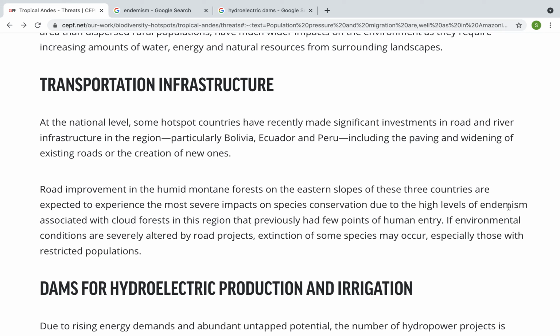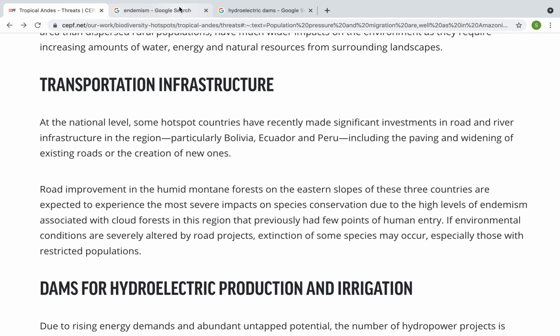The term endemism may be new, and I'm going to keep that word in mind. So remember, whenever you are not clear about a word, look at the sentence it's in. We know that there are high levels of endemism in this area, so I will look up the definition for endemism.